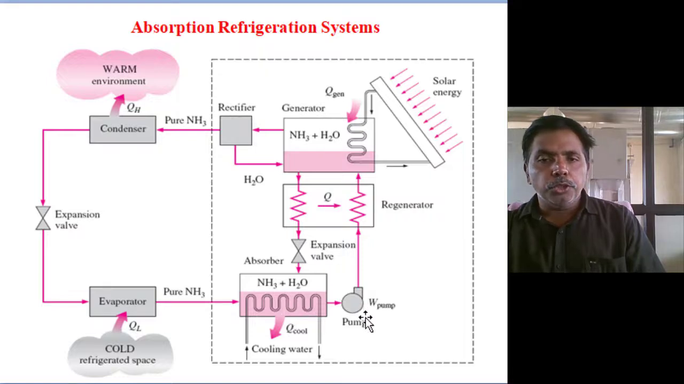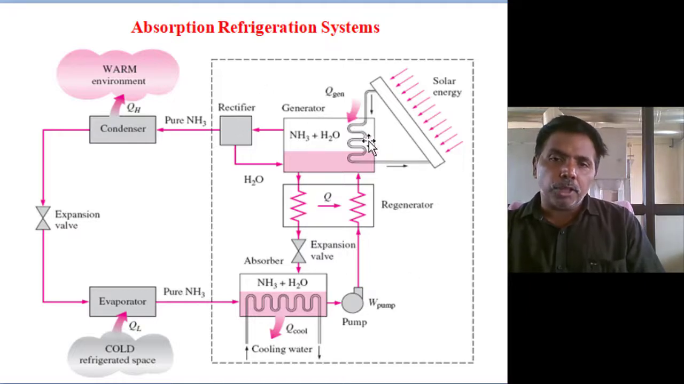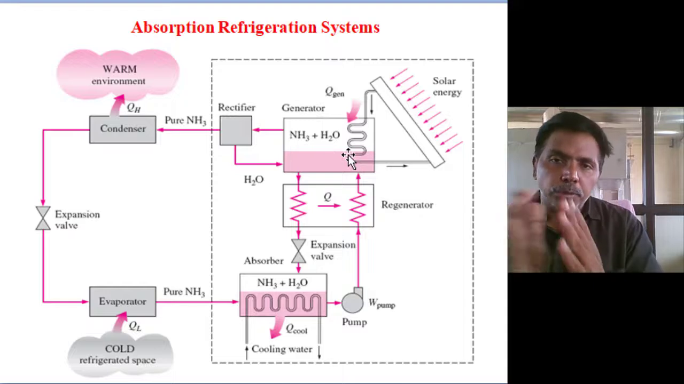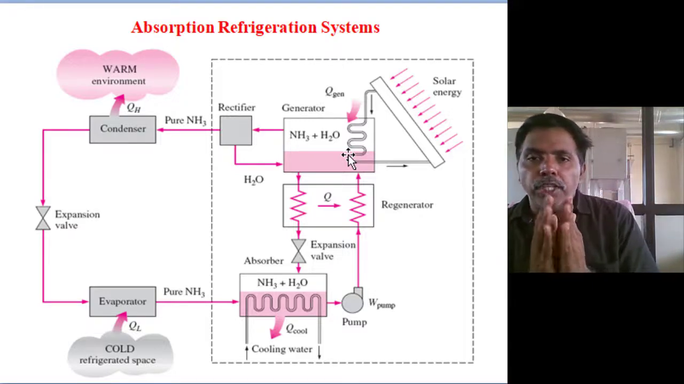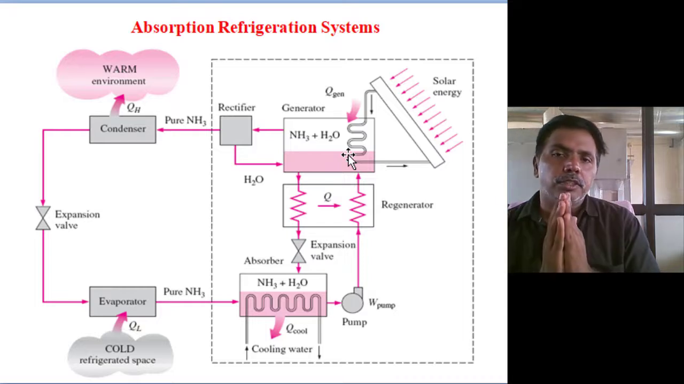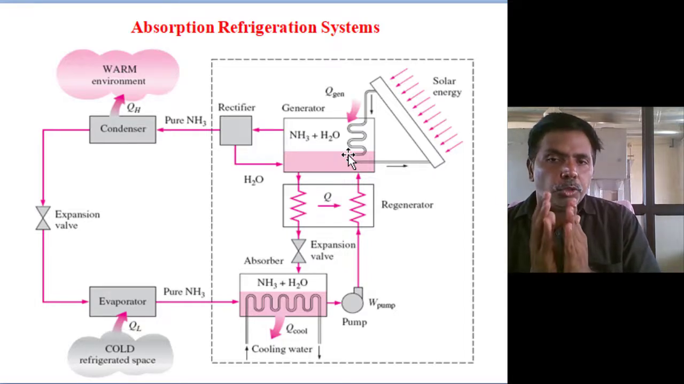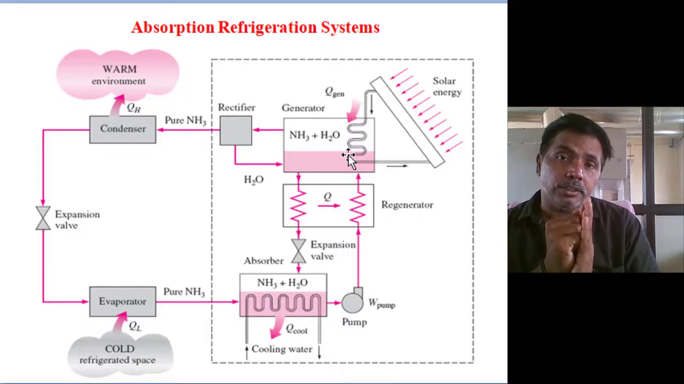Next, using the pump we raise the pressure of the slurry from the evaporator side to the generator. In the generator, using solar energy or industrial waste, we supply the heat. By absorbing the heat, ammonia and water separation takes place. Why? Because ammonia starts evaporating at low temperatures, but water requires 100 degrees.